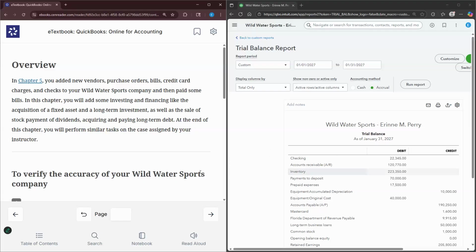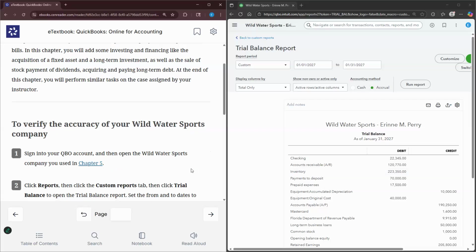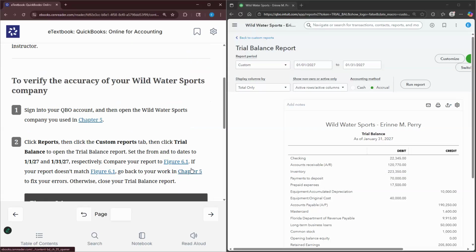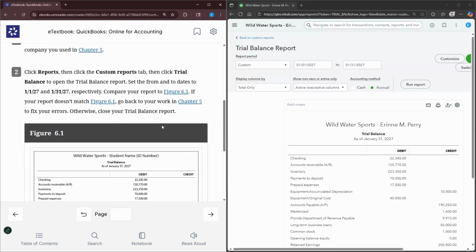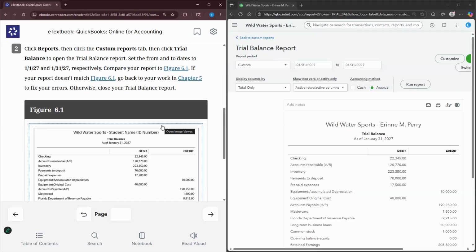So we're going to jump right in. The first thing we always want to do is to verify the accuracy of the Wild Water Sports company file. So it says sign in. I'm already signed in. And the first thing we use is this trial balance report. So here for the trial balance, we're going to start off with January 1st, 2027, and the end date is going to be January 31st, 2027. So I already have it set.